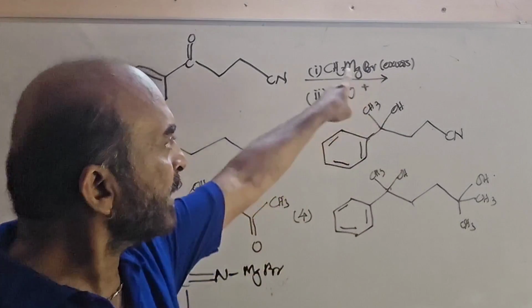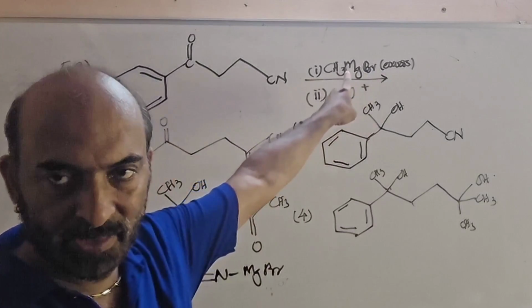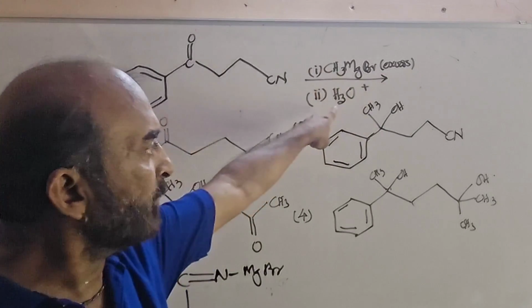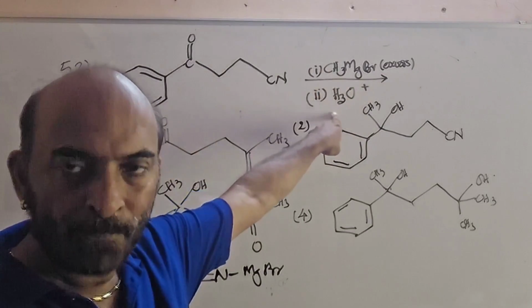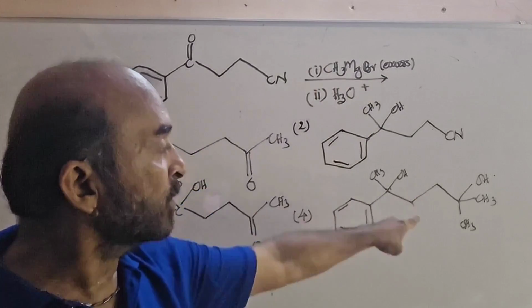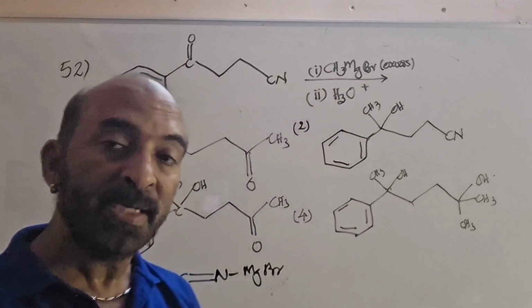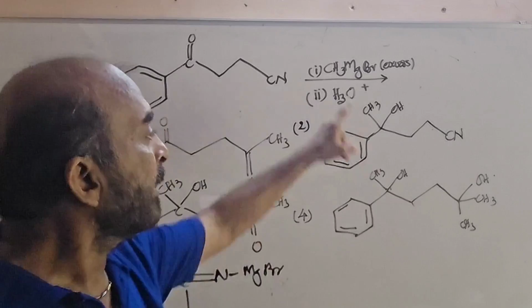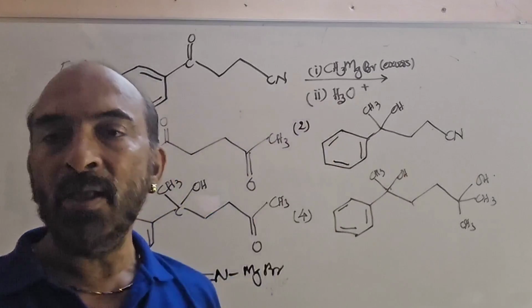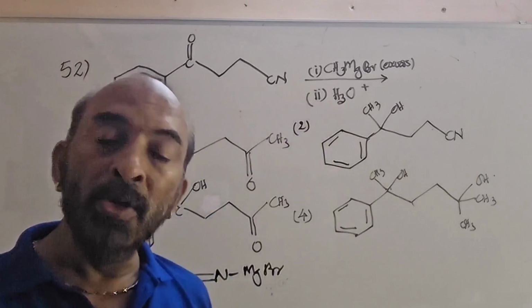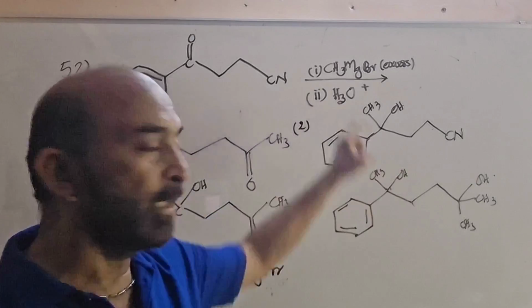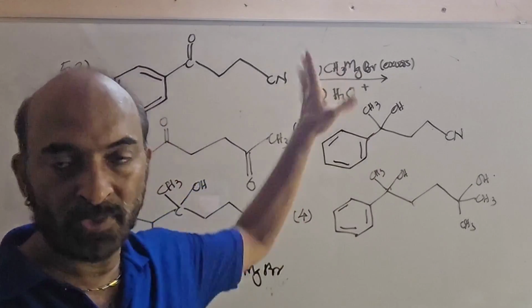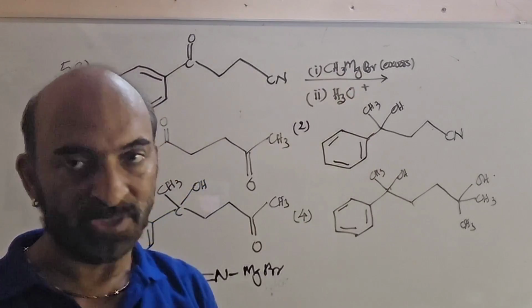By simply taking excess Grignard reagent and then treating with acidic water, you will not get this, because if excess Grignard reagent is there, it will react with the aqueous medium, producing the parent alkane, methane. Methane will be produced and the Grignard reagent will be decomposed.